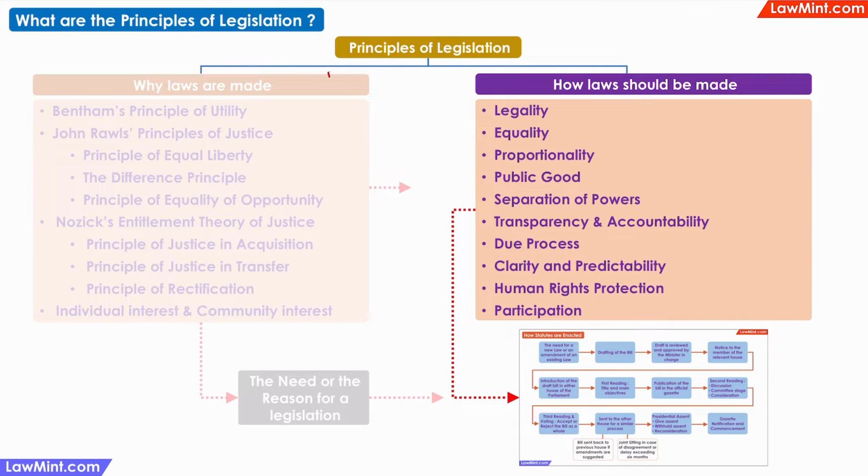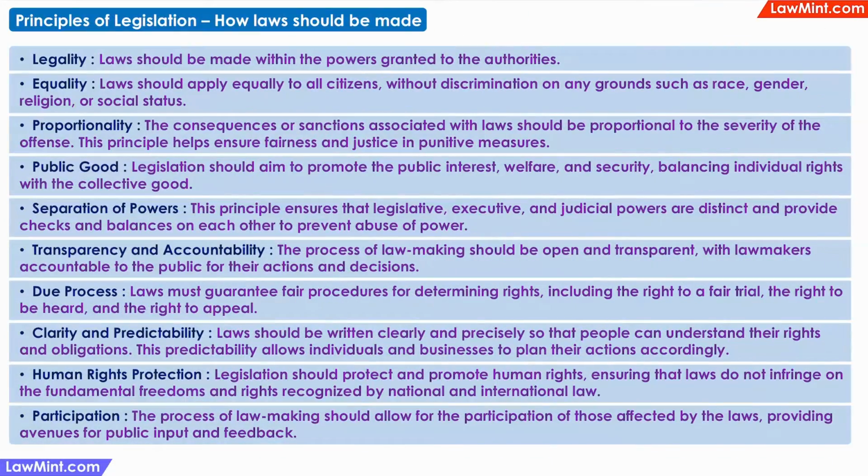Till now, we looked at the principles of legislation that covered why laws are made. Now let us look at the principles that are connected with how laws should be made. These are also very simple and easy to understand. For example, the first principle is the principle of legality, which means that the laws themselves should be legal.